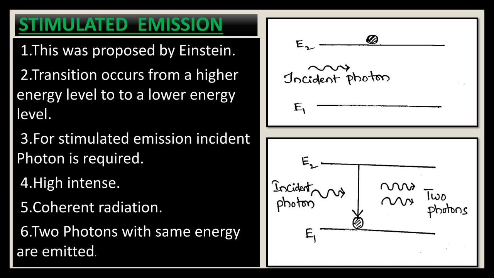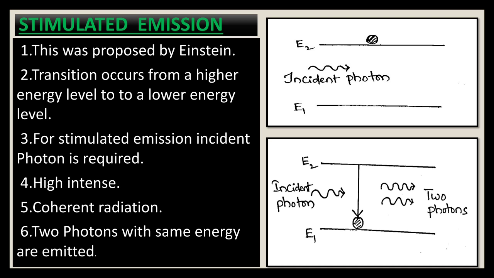So here, combining the incident photon and the emitted photon, two photons are emitted in stimulated emission. So for stimulated emission, an incident photon is required.